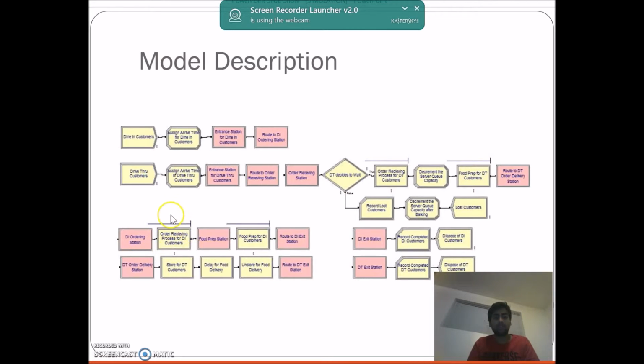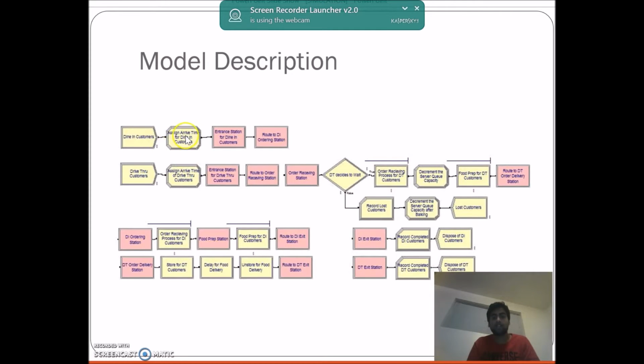Here they order the food, and then they are transferred to the food preparation station, and in this process the food is being cooked, and they wait for the food. After the food is prepared, through this route they exit the system, and here is the dispose of DI customers. This record module is used to record the time spent by each dine-in customer in the queue in the system.